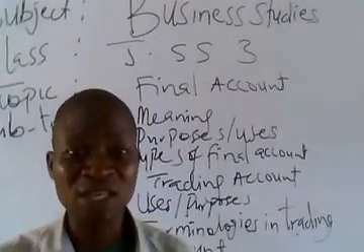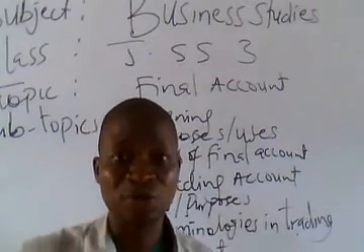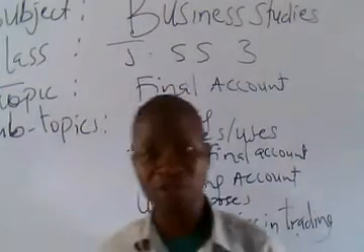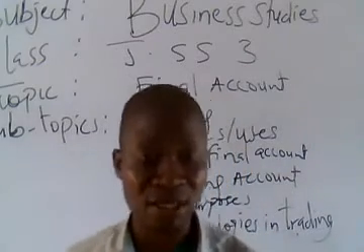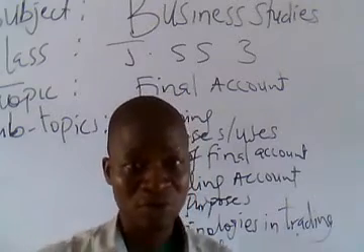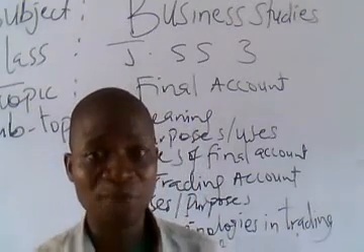The goods returned back to us will be deducted from the actual sales we made before we get our net sales. Before we get our net sales, we deduct the goods returned from the actual total amount of sales made during the period.